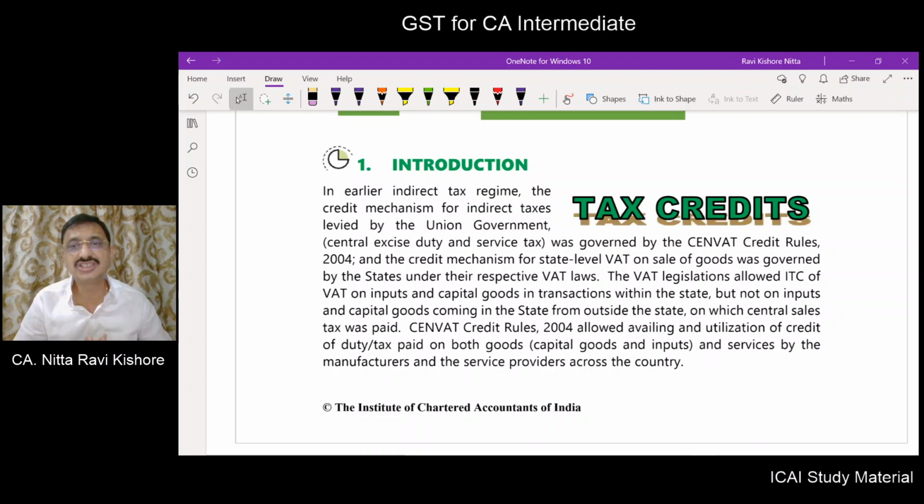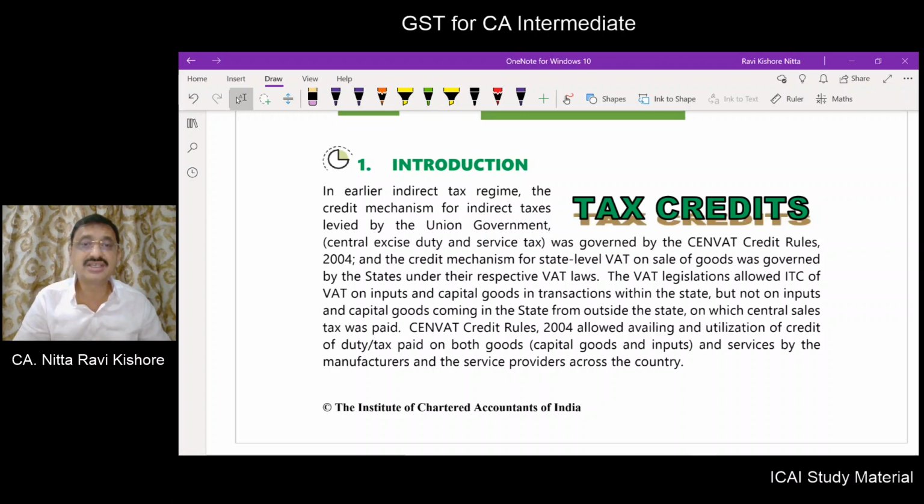However, that was restricted to intra-state activity only. But if the inputs or capital goods are procured from outside the state, wherein CST was payable, then there was no allowability of input tax credit. Why, etc. has been dealt in our class number 1.